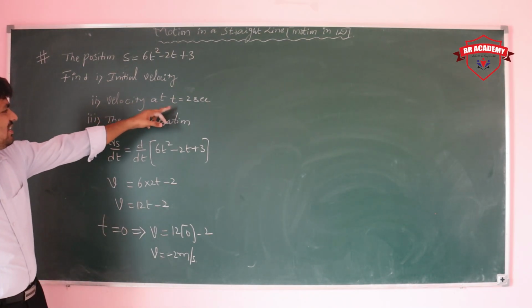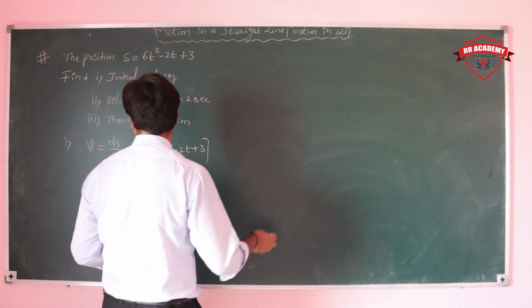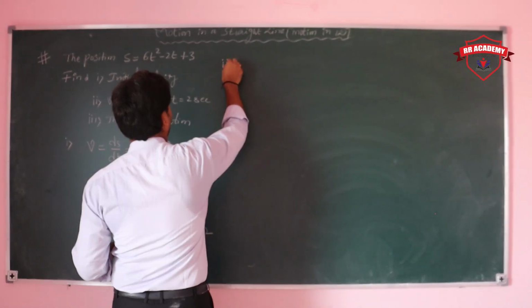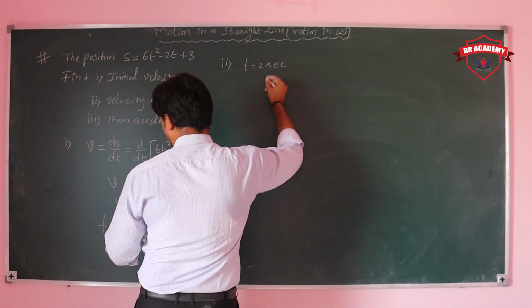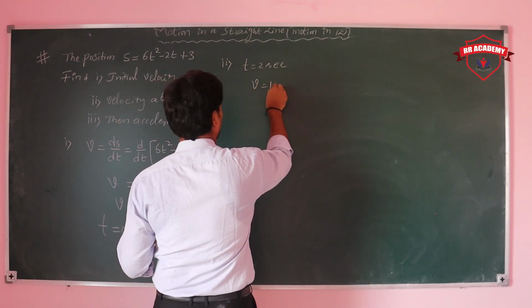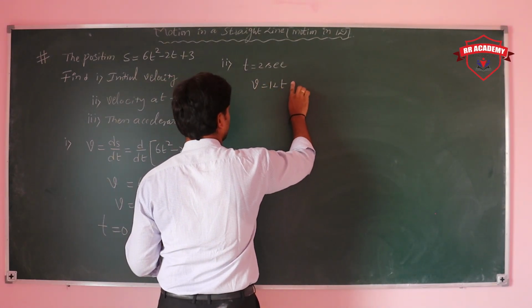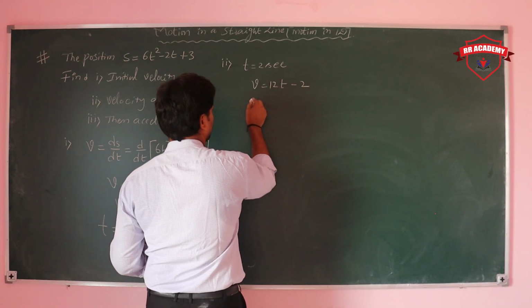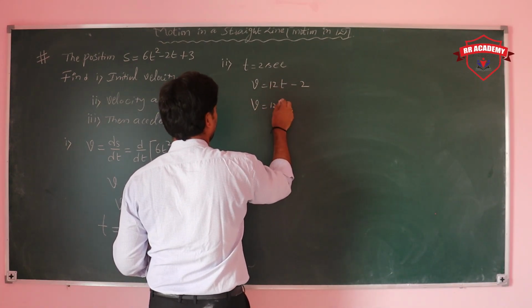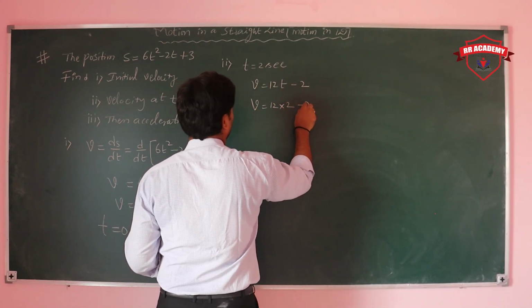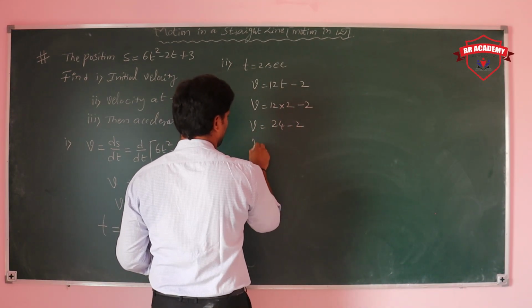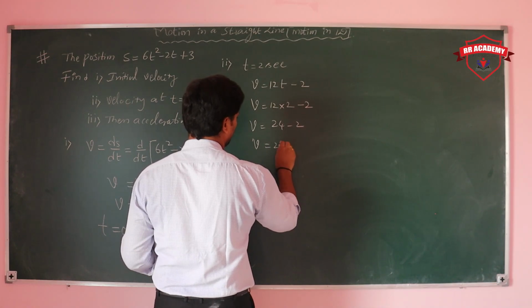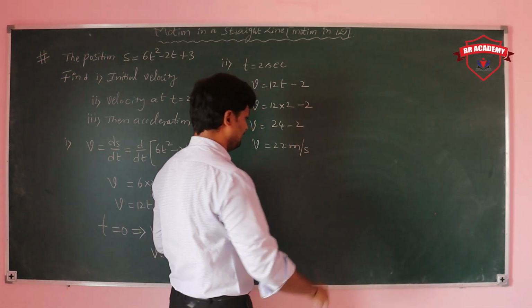Then also find the velocity at 2 seconds. T is equal to 2 seconds. Then take v is equal to 12t minus 2. Just put the value of t: 12 into 2 minus 2. 12 twos are 24 minus 2, that is 22 meter per second.